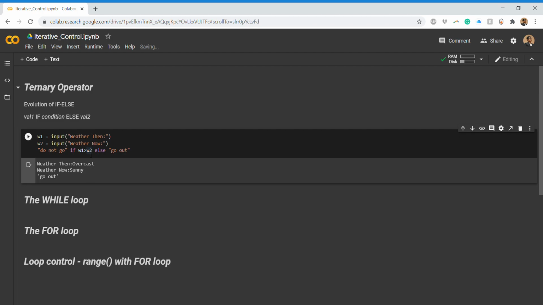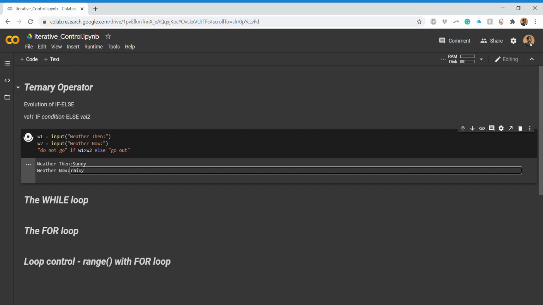even with the strings as well. So it will check in the dictionary order. Now we just limit that our value can be only overcast and sunny. Then we have cloudy and rainy as well. So we'll just check with that also whether it works or not. So let's say it was sunny before and now it is rainy.